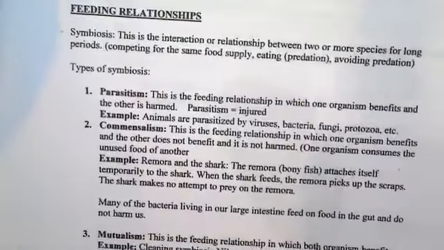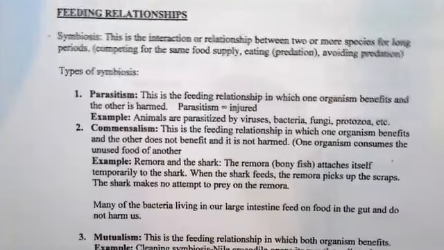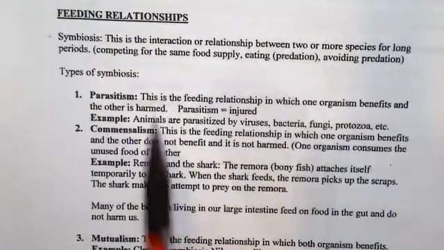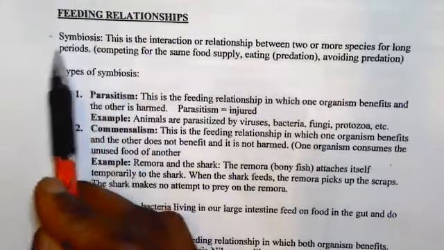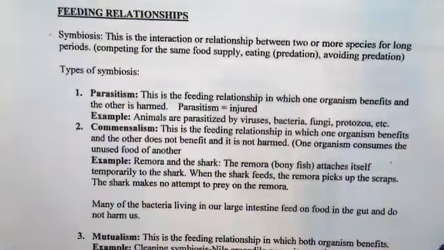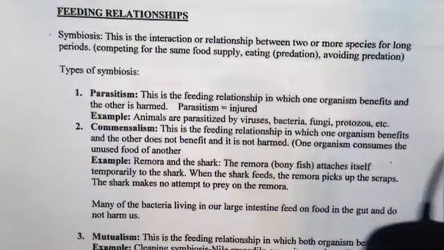All right. The other means of feeding relationship categories, and I would like us to go through that as well. Now, when you say the word symbiosis, it refers to the interaction or relationship between two or more species for a long period of time.